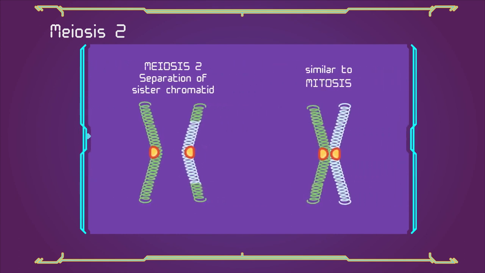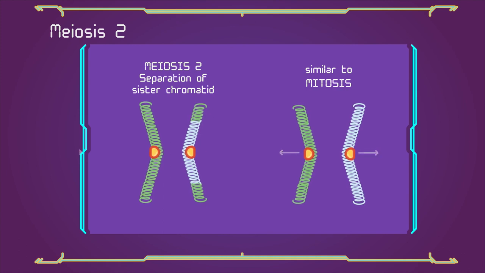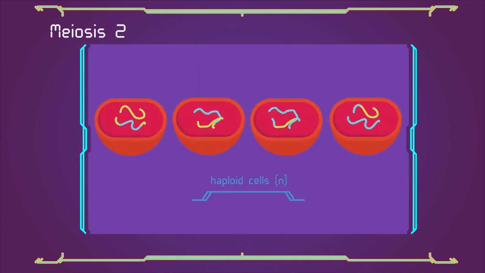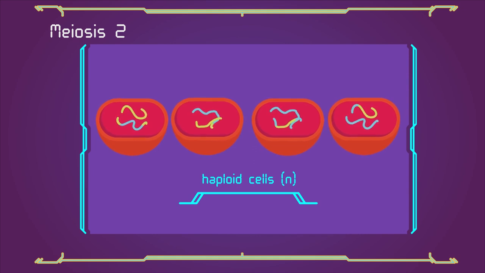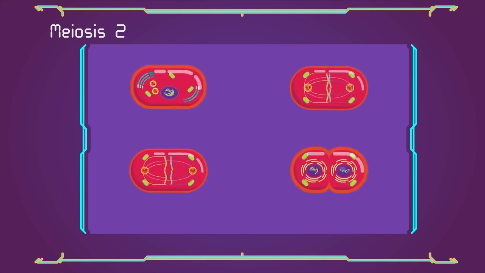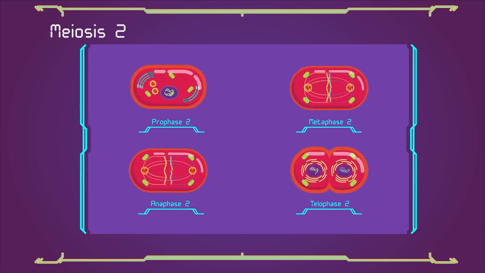Mechanically, the process is similar to mitosis, though its genetic results are fundamentally different. The end result of meiosis 2 is production of 4 haploid cells, N chromosomes, 23 in humans. The 4 main steps of meiosis 2 are Prophase 2, Metaphase 2, Anaphase 2, and Telophase 2.